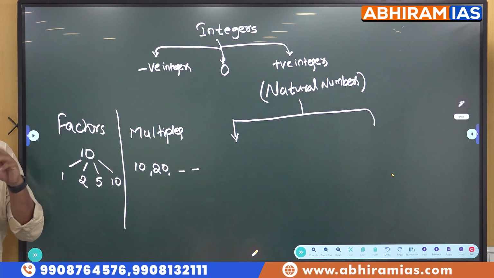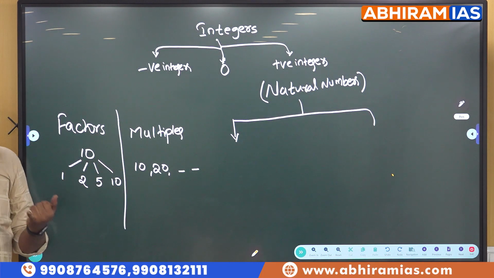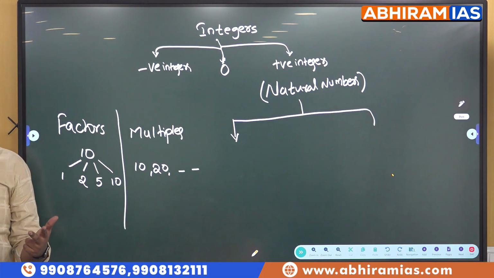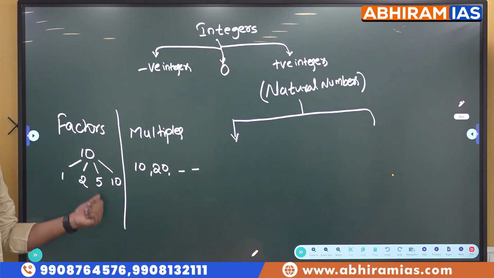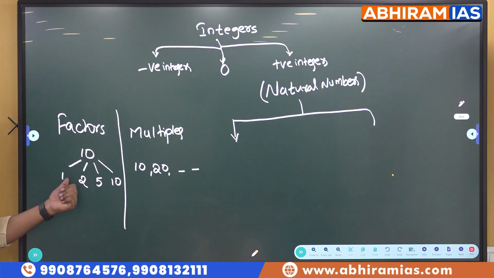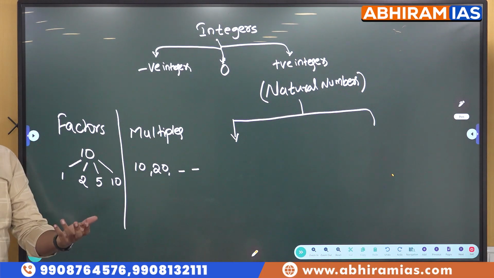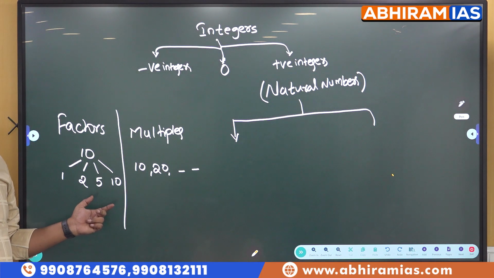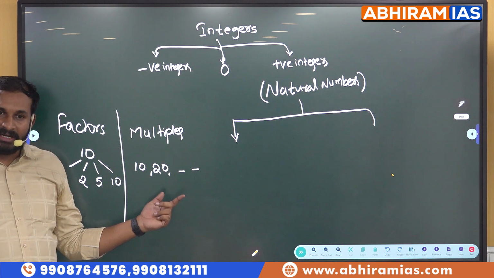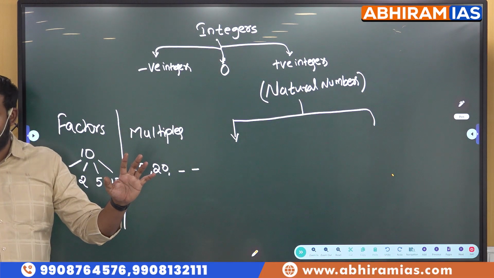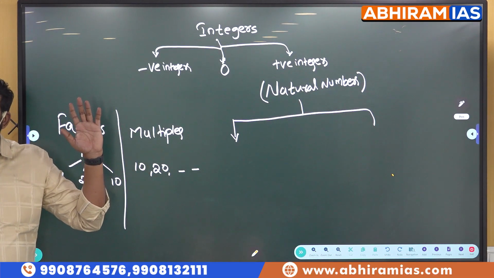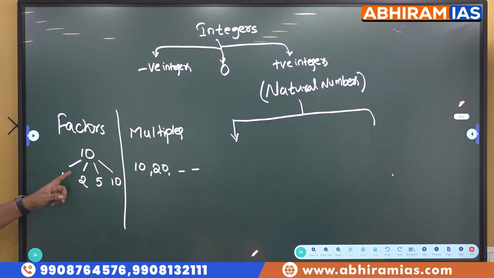When it comes to factors, a few things we will try to analyze here. First, factors will always be less than or equal to the given number. Is it true or false? See the factors 1, 2, 5 and 10. It may be equal, yes, definitely, because one factor will be its own. Next, multiples will always be greater than or equal to the given number. The least multiple is its own, and from there onwards the highest multiple is infinite. Next thing, factors are finite in number.